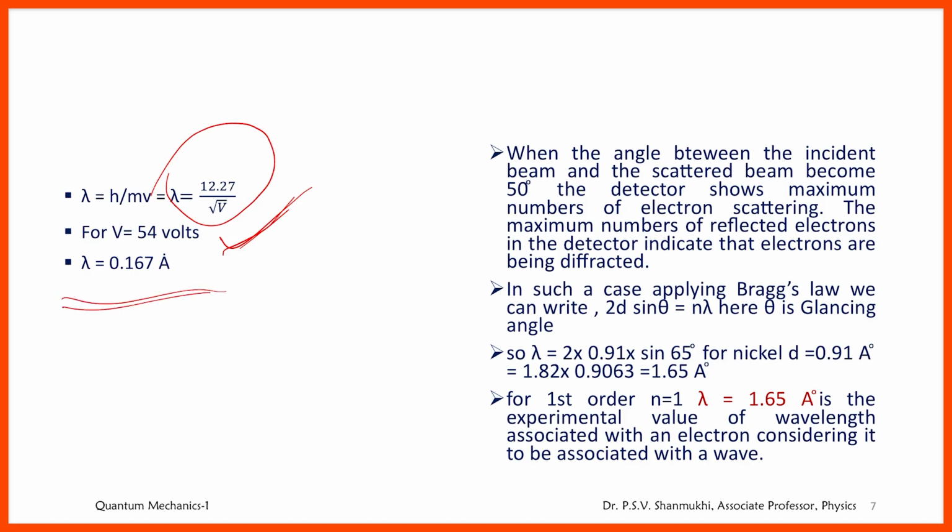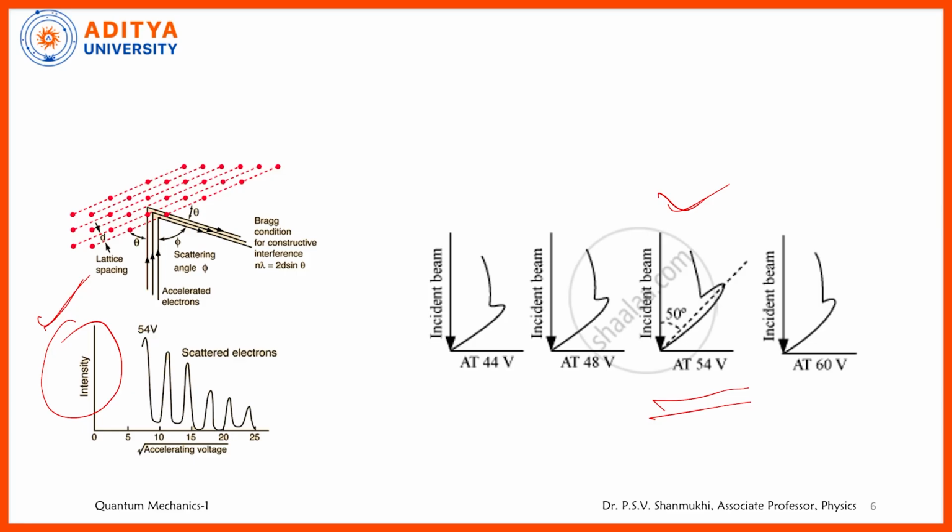0.167 angstroms. This is the de Broglie wavelength, or wavelength of electron waves. Say this is equation number 1. Second way, observe, this is actually the nickel crystal, and these are the crystal planes. They are acting like the rulings of a grating.